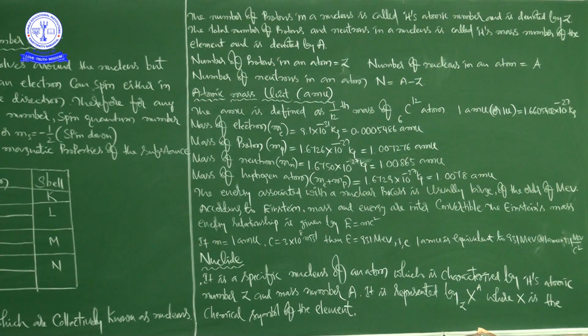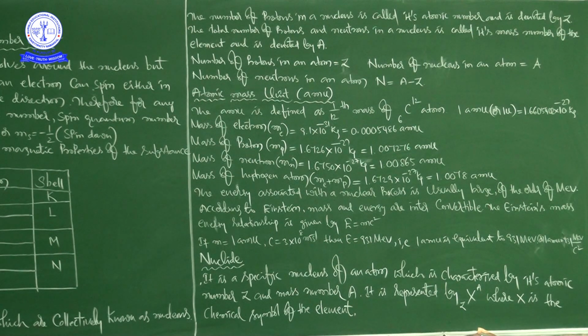Okay, right. Next, the energy associated with a nuclear process is usually large, of the order of million electron volt.